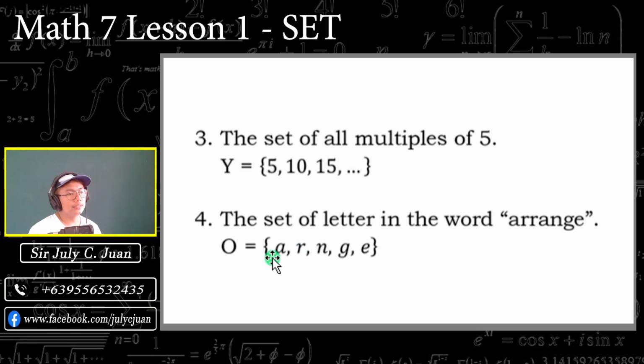Kasi nga, distinct object. Ibig sabihin, pag nailagay na ang A, hindi na pwedeng bilangin pa ulit or isulat pa ulit na A. Okay? Kasi nga, nagamit na or naisulat na yung A.